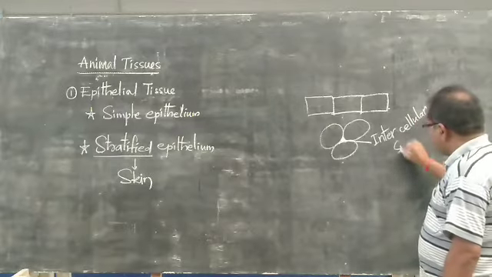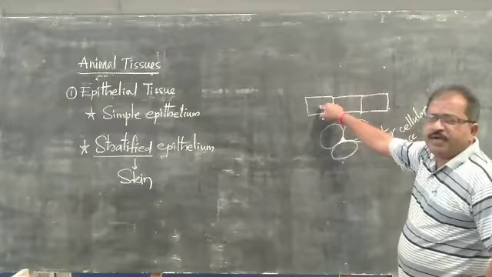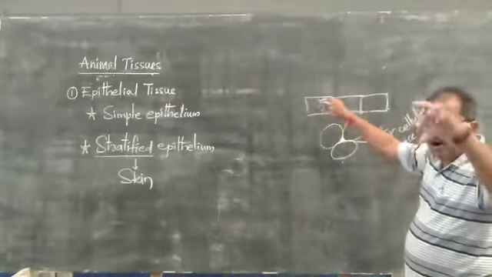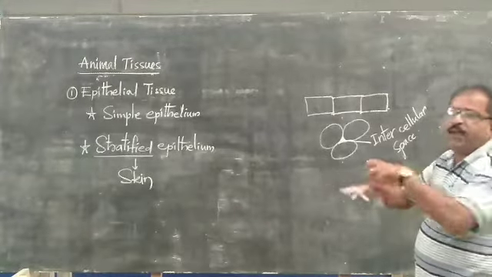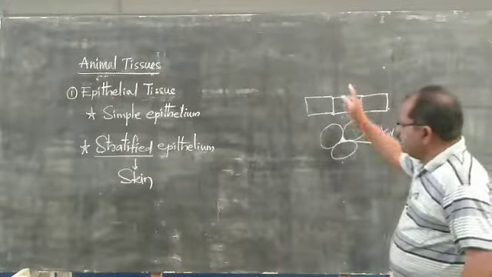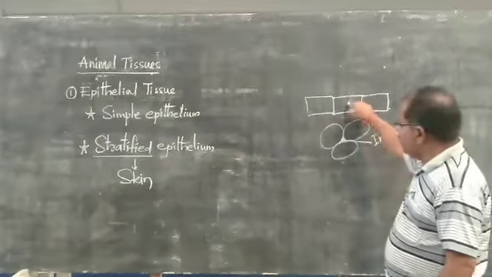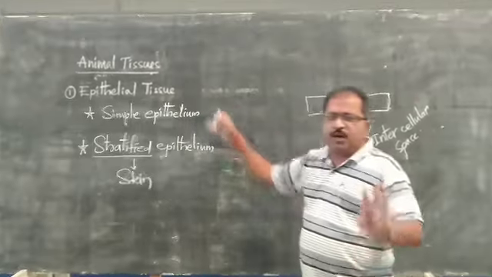So these types of spaces will not be present in the stratified epithelium, because all the cells are arranged compactly, very tightly packed. That's why the intercellular spaces will not be present here in the stratified epithelium, as well as in the simple epithelium also.